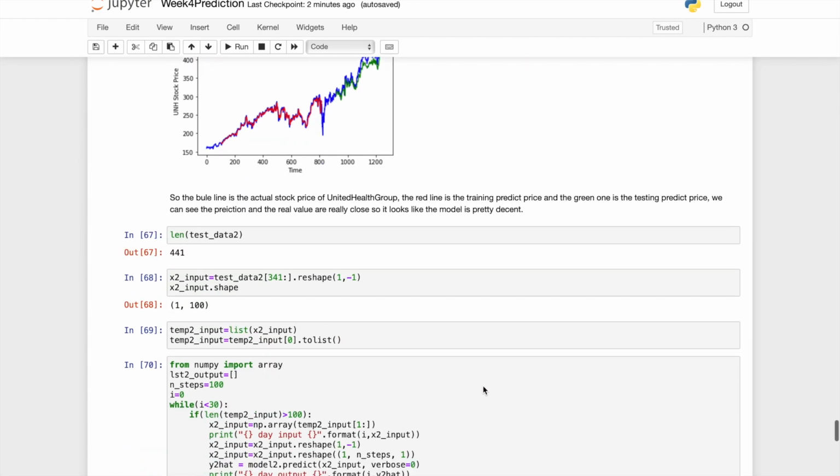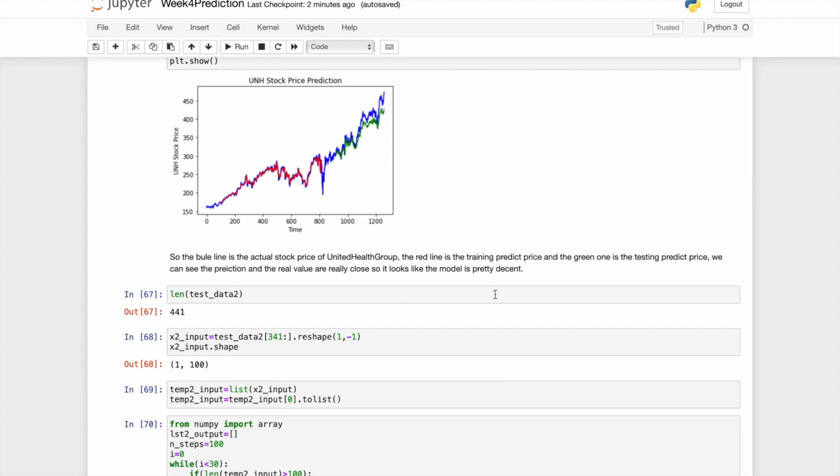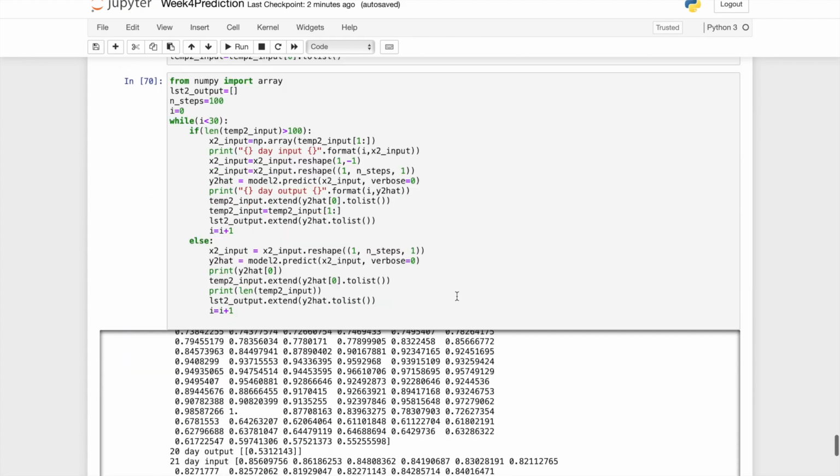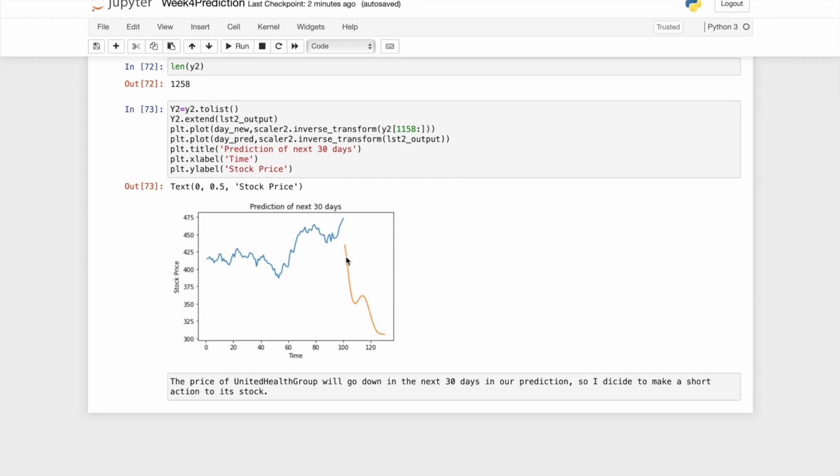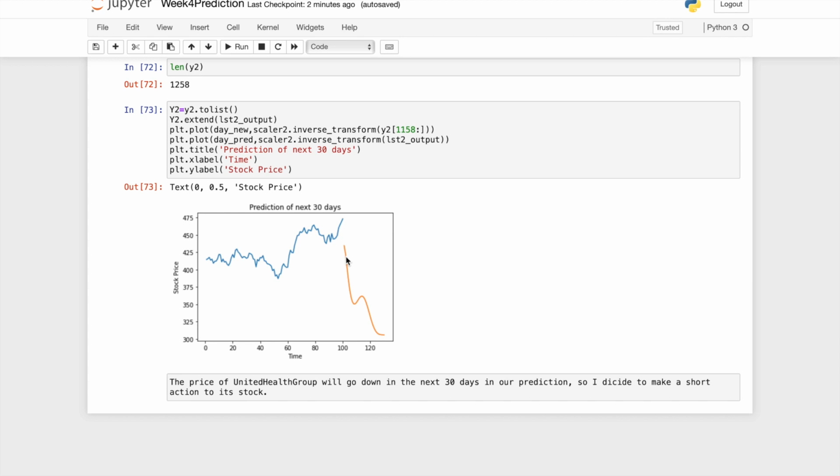For United Health Group, it has a pretty decent model. For the next 30 days prediction, we can see the stock price will decrease. So I decided to short the stock for this week.